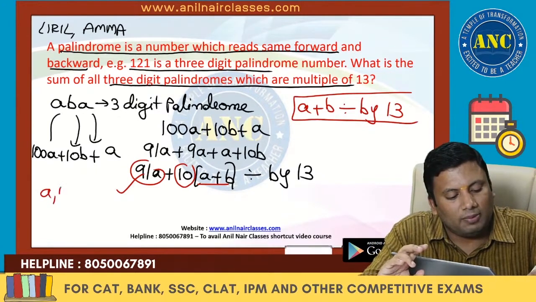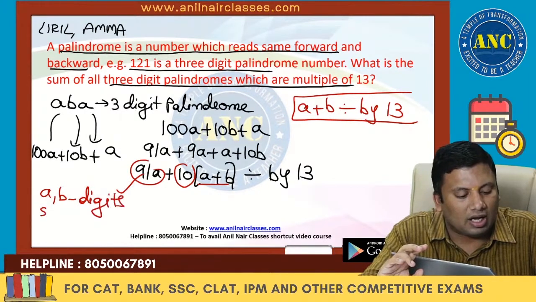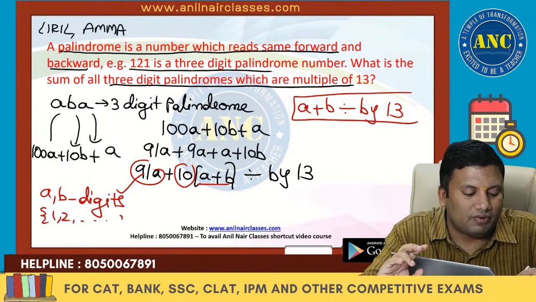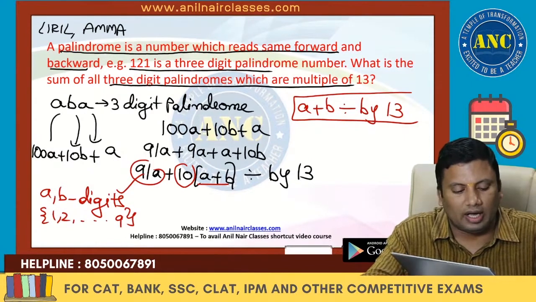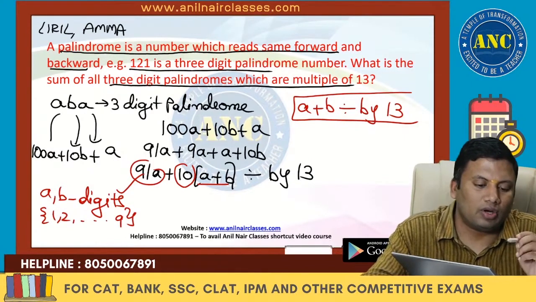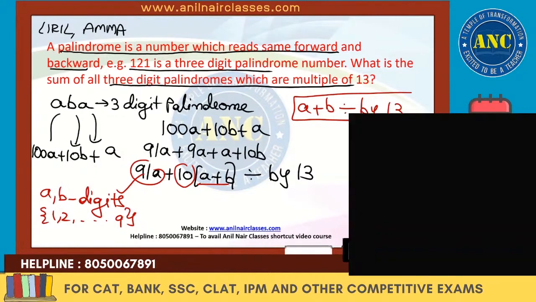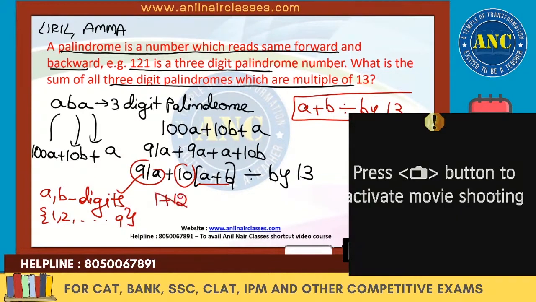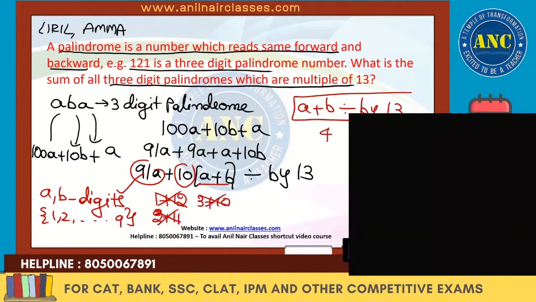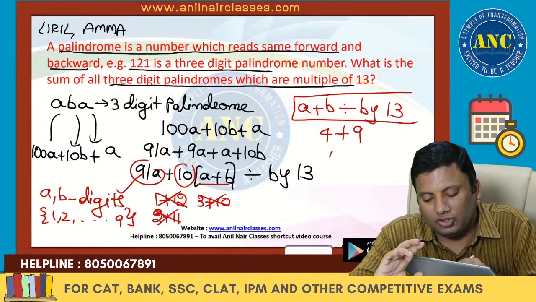What are A and B here? A and B here are digits. They will range from 1 to 9. A is in the leftmost place. 1 plus 12, 13, not possible. B's upper limit is 9. 2 plus 11, not possible. 3 plus 10, not possible. Next, 4 plus 9, possible. 5 plus 8, possible.